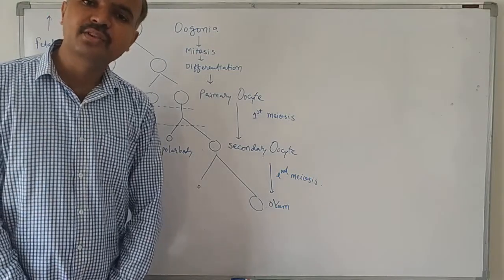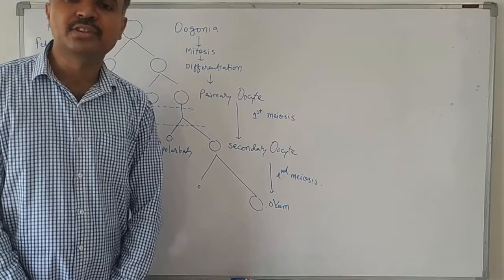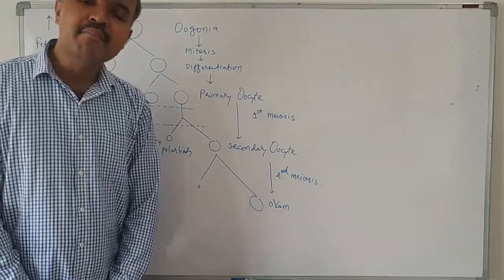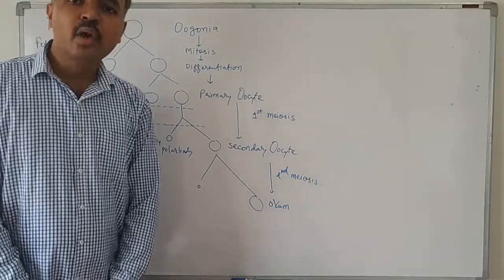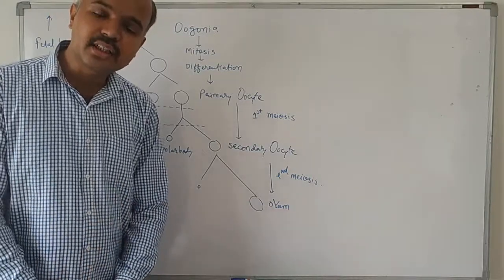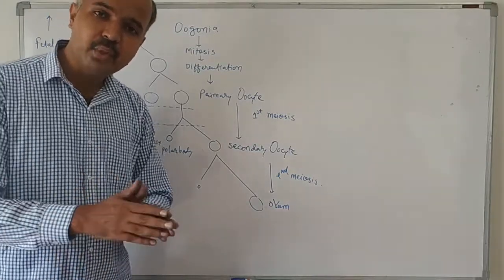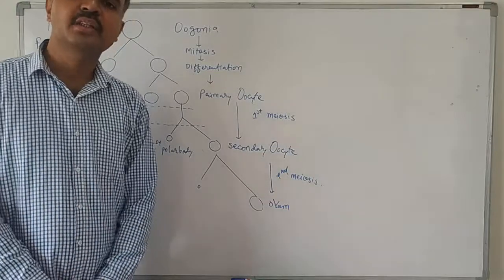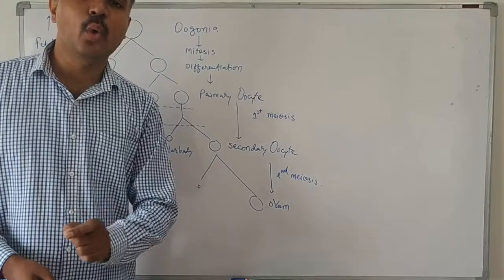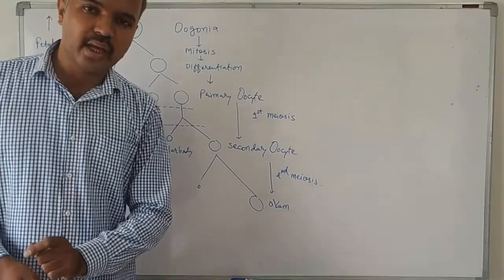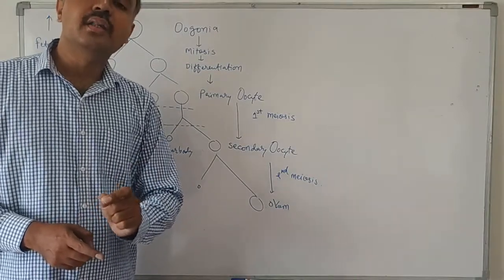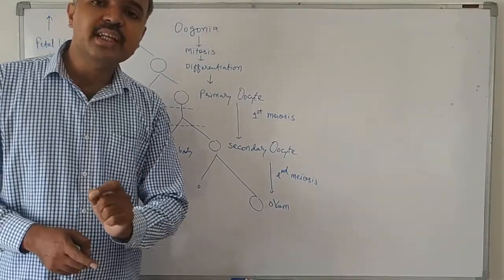First of all, it will pass through the infundibulum, then it will pass through the ampulla, and while it is passing through the ampulla, they may meet with the sperm. So when they are passing through the ampulla and entering into the isthmus, sometimes sperms may reach there and they may fertilize the ovum.